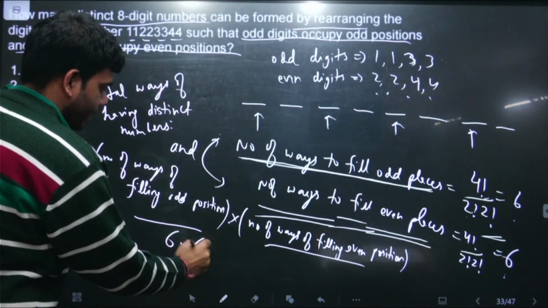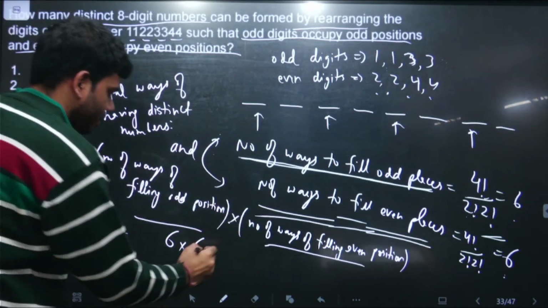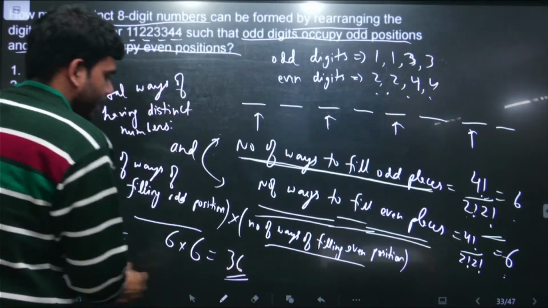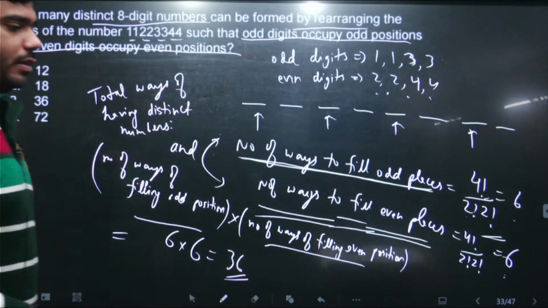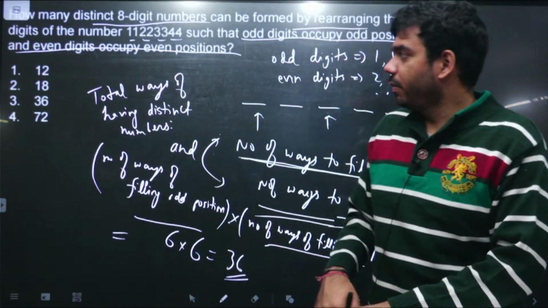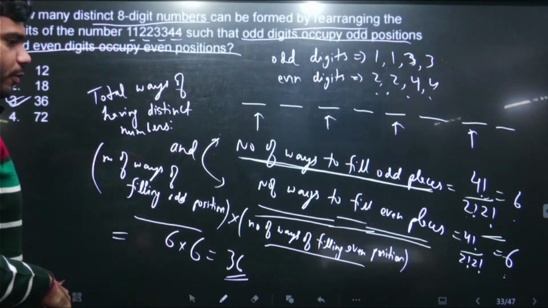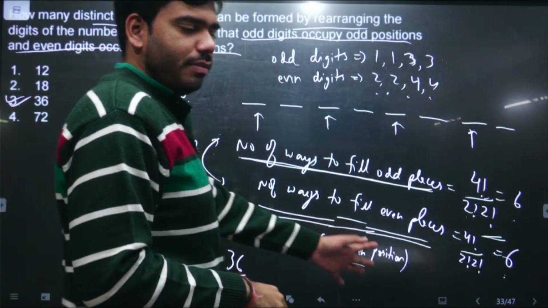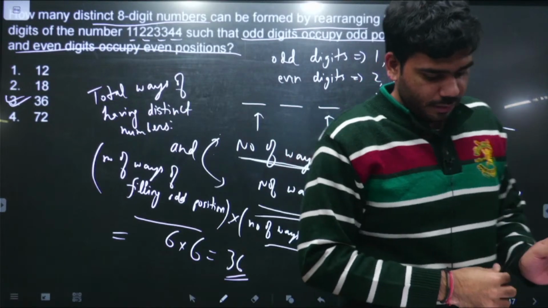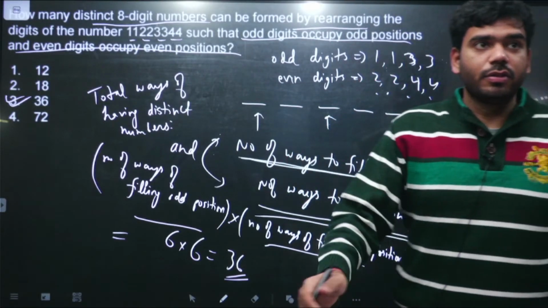So this is 6 and this is also 6. The number of ways of filling odd is 6 and the number of ways of filling even is 6. So the total number of ways of having distinct 8-digit numbers with these digits will be 36. There are 36 such possibilities. This is a relatively simple question, right? So thank you.